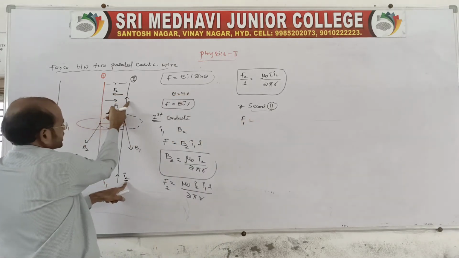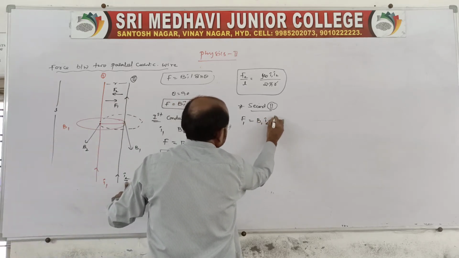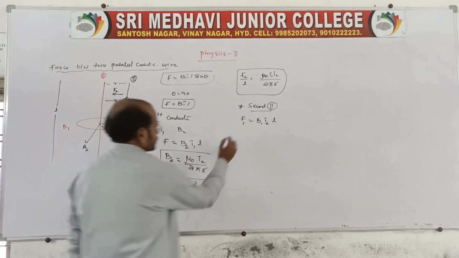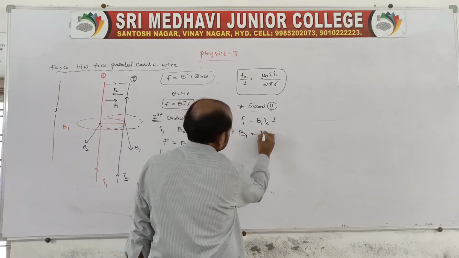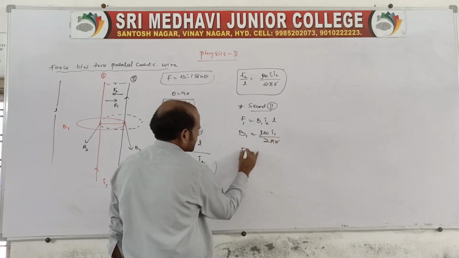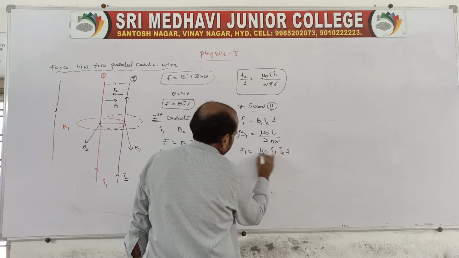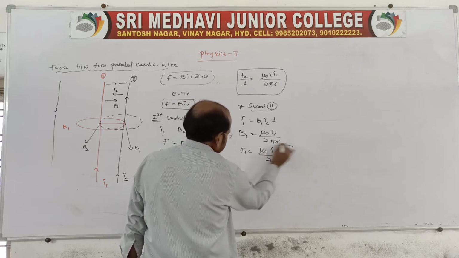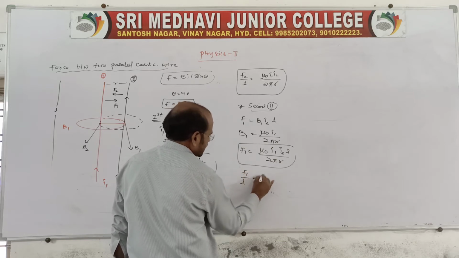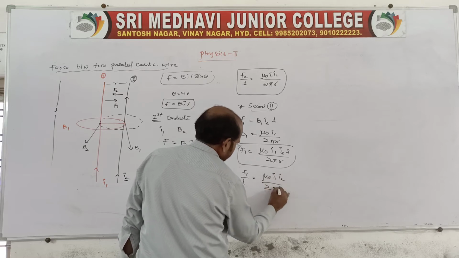The force F1 acts on it, so F1 is equal to B1 I2 L. B1 is mu naught I1 by 2 pi R, so F1 is equal to mu naught I1 I2 L by 2 pi R. The force per unit length, F1 by L, is mu naught I1 I2 by 2 pi R.